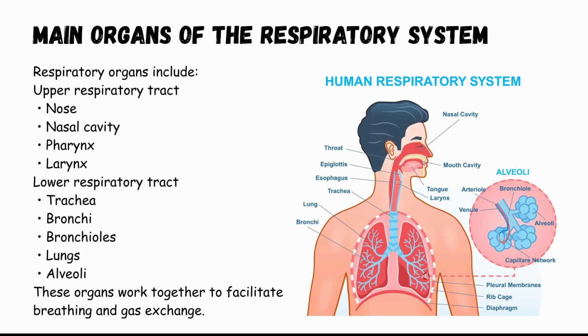This includes nose, nasal cavity, pharynx, larynx. These organs mainly function to filter, warm, and humidify the air before it reaches the lungs. Lower respiratory tract. This includes trachea, bronchioles, lungs, alveoli. These structures are responsible for conducting air into the lungs and allowing gas exchange. Together, all these organs form a continuous pathway that allows air to move from the external environment to the lungs.